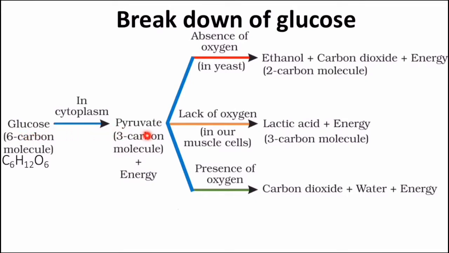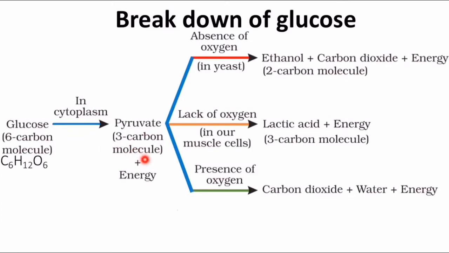Glucose will be oxidized to pyruvate. Pyruvate is a 3-carbon molecule. This will take place in cytoplasm. So in cytoplasm, glucose will be oxidized to pyruvate. Pyruvate can be broken down in 3 ways.